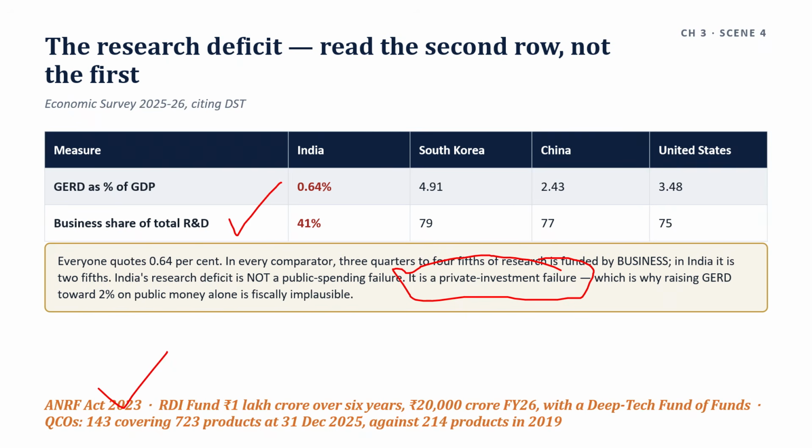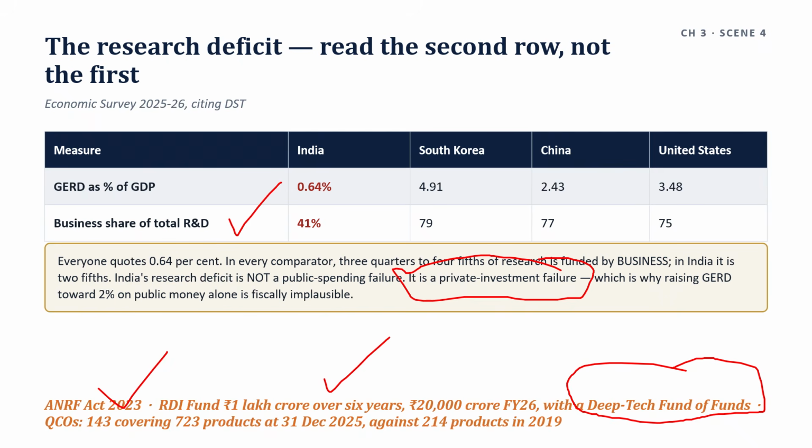The mission programs: National Quantum, NM-ICPS, India AI, the India Semiconductor Mission, National Green Hydrogen, and the RDI fund, 1 lakh crore over 6 years with 20,000 crore for financial year 26, explicitly designed to crowd in private capital and to run a deep tech fund of funds.